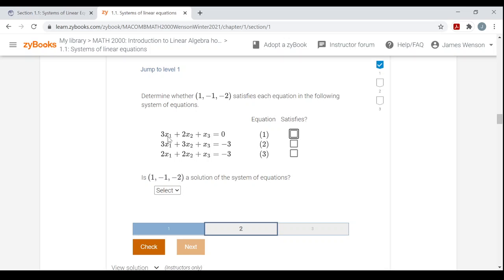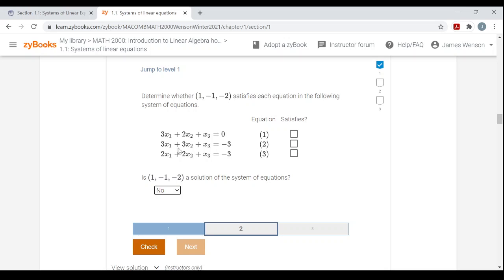So is 3 times 1, that's 3. 2 times negative 1 is negative 2. 3 plus negative 2 is 1. Plus negative 2 is negative 1. So it doesn't satisfy the first equation. It's not a solution. But I've got to check the other two. One of these might be satisfied.